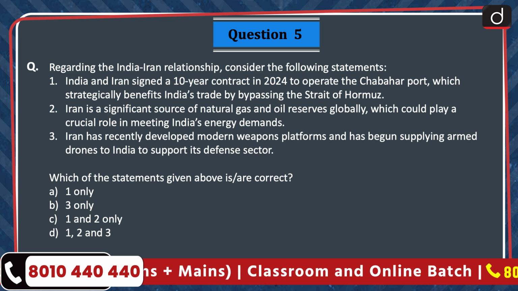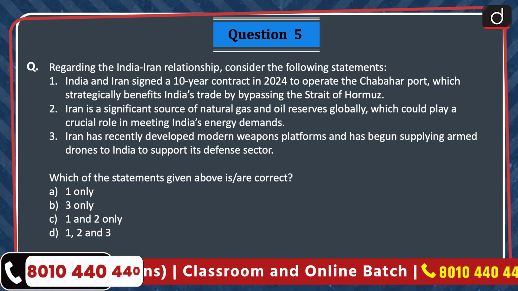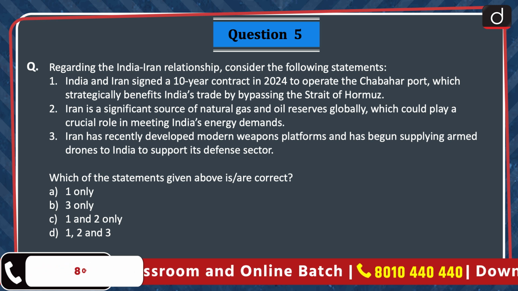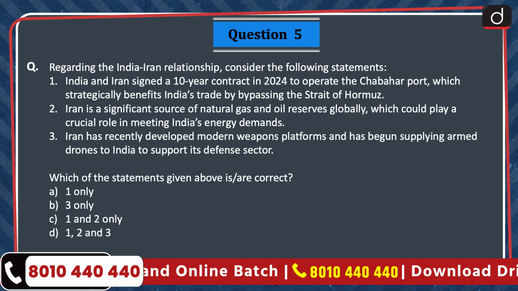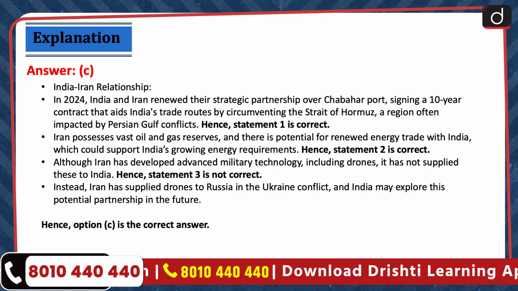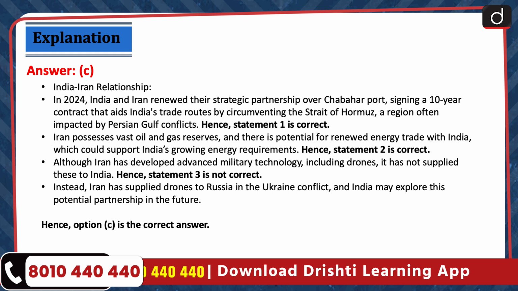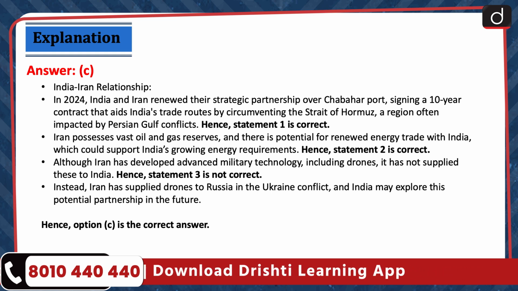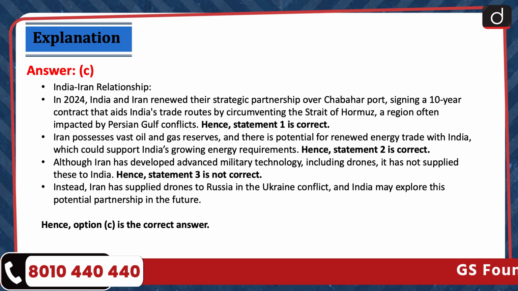Which of the statements given above are correct? 1 only, 3 only, 1 and 2 only, or 1, 2 and 3? The correct answer is option C, 1 and 2 only. India-Iran relationship. In 2024, India and Iran renewed their strategic partnership over Chabahar port, signing a 10-year contract that aids India's trade routes by circumventing the Strait of Hormuz, a region often impacted by Persian Gulf conflicts. Hence, statement 1 is correct.